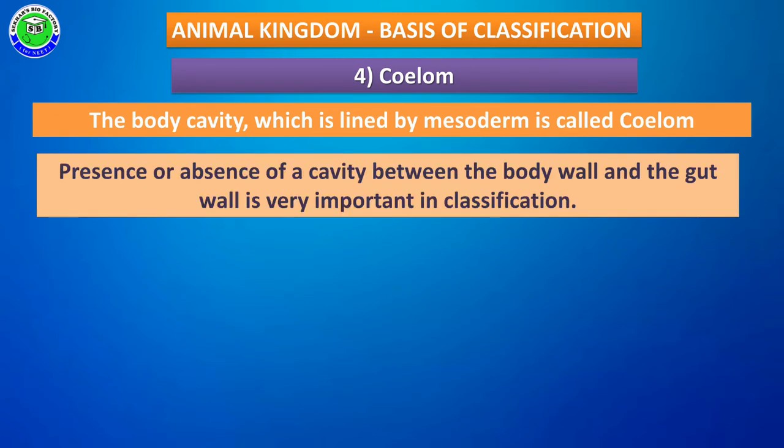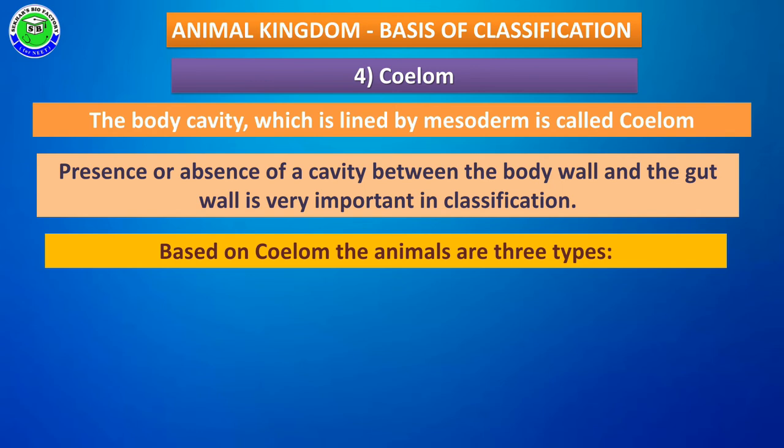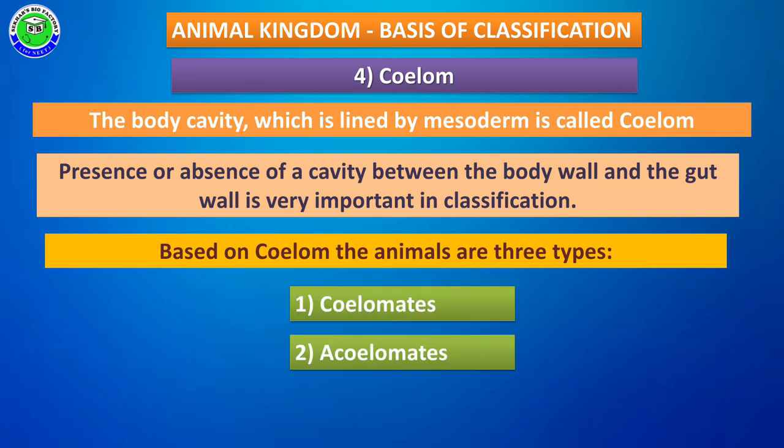The presence or absence of such a cavity in between their body wall layers is an important and essential tool for animal classification. Based on coelom, the animals are categorized into three groups: the first group is coelomates, the second group is acoelomates, and the third group is pseudocoelomates.